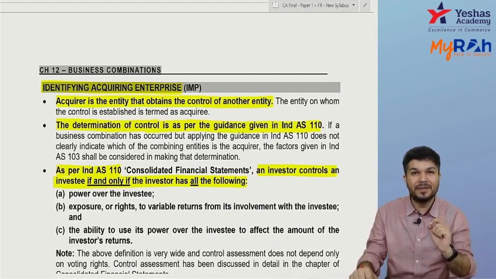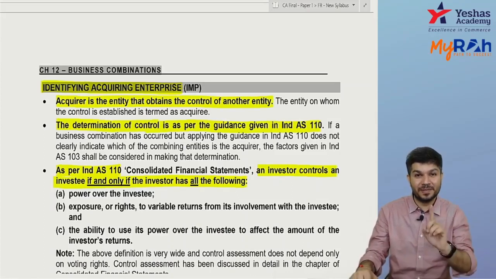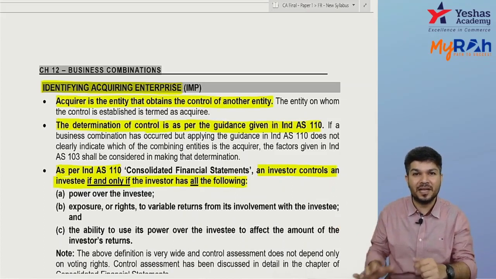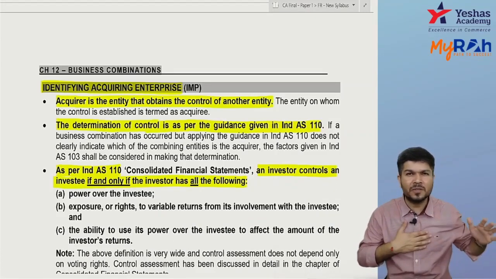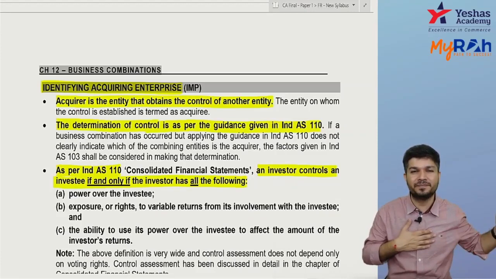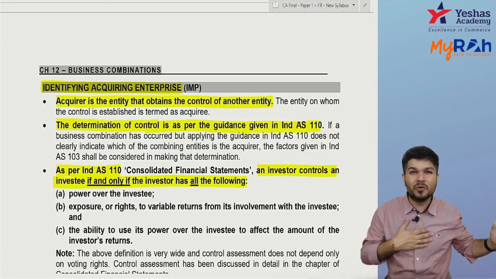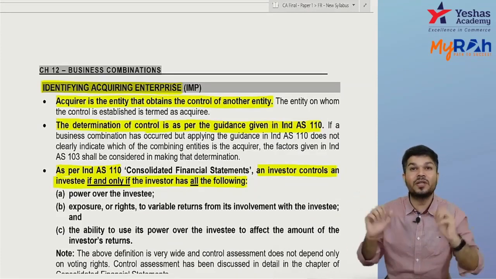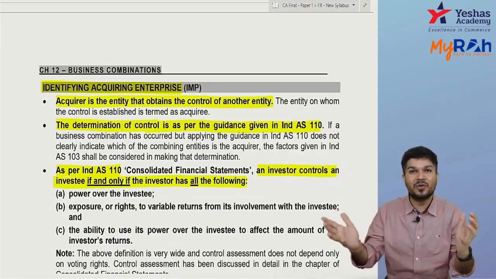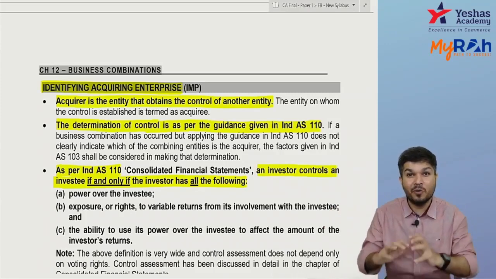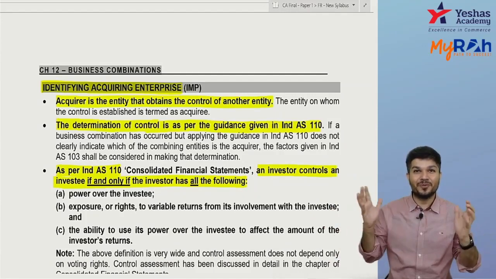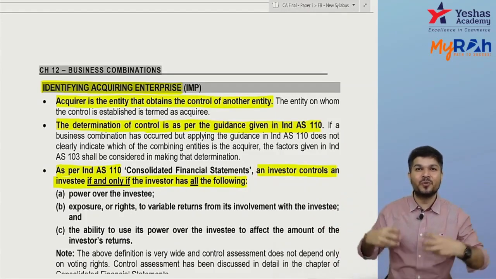I had given an example earlier that sometimes with even less than 50% holding you are able to take whatever decisions you want. You hold 45%, others are thousands of small shareholders, and they generally don't come and attend the meeting. In a meeting, shareholders holding around 65-70% are present, and out of that you hold 45.